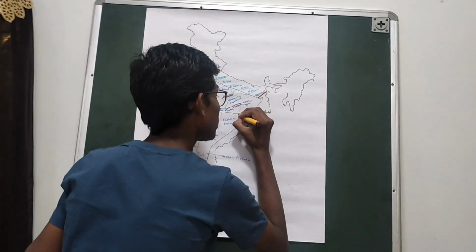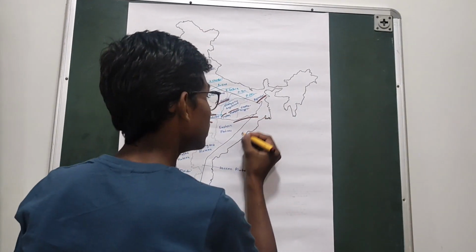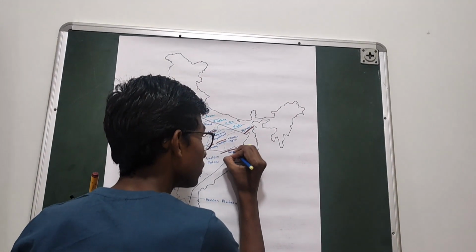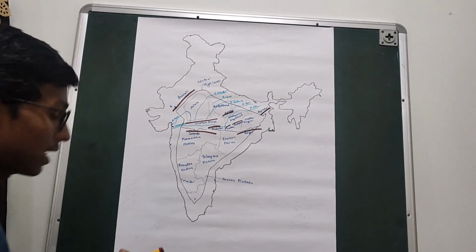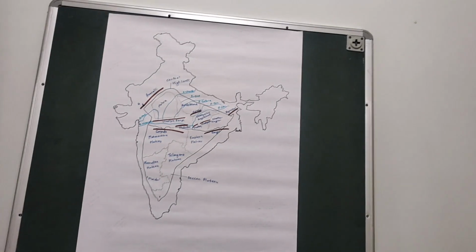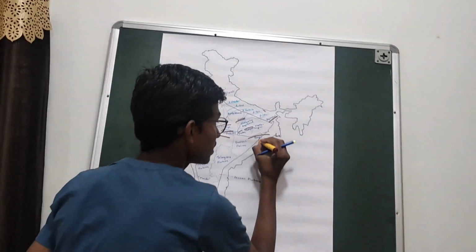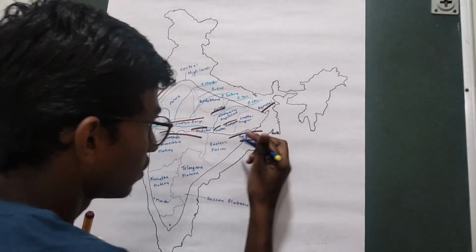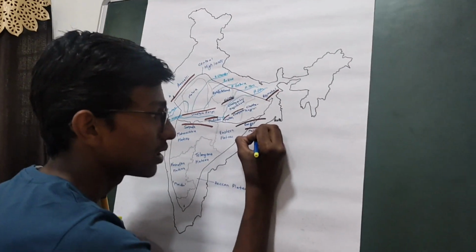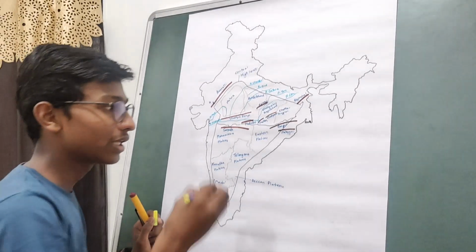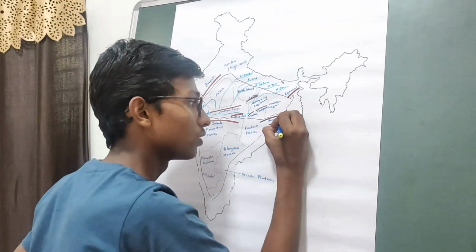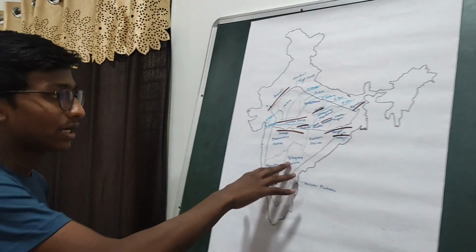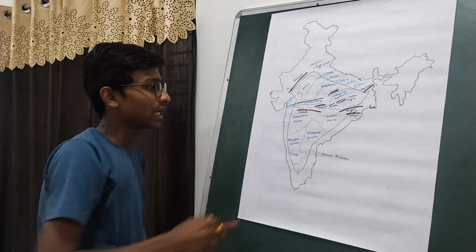These Garjat Hills are located in the northwestern part of Odisha. These are the Garjat Hills, and to the south, one of the sub-ranges of the Garjat Hills is this one, Malaigiri. This is the sub-range of Garjat Hills, and the highest peak of Malaigiri is also Malaigiri. So this is all about the Deccan Plateau and about the Great Indian Plateau.